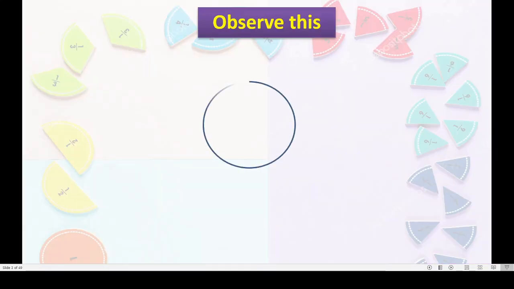Now see this circle. Okay. Now I will color this circle. See here. I have colored this circle with blue color. That is half part of this circle, and the rest half I will color with red.